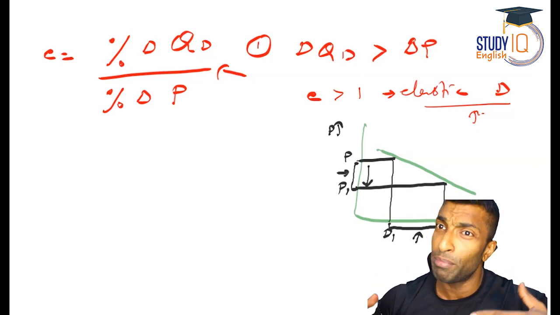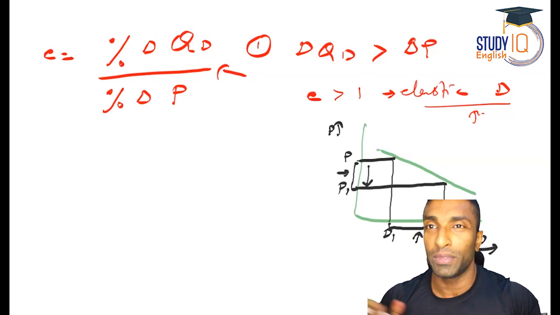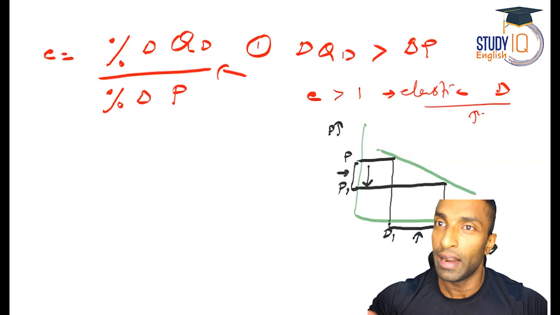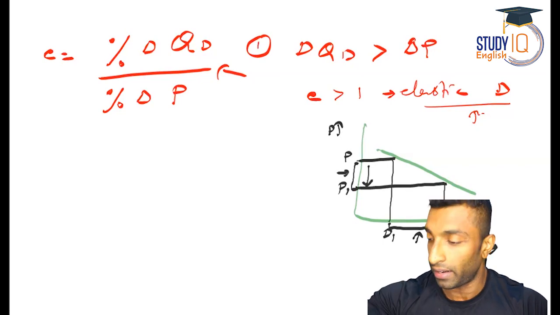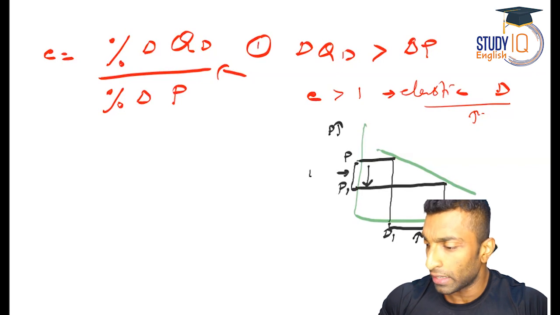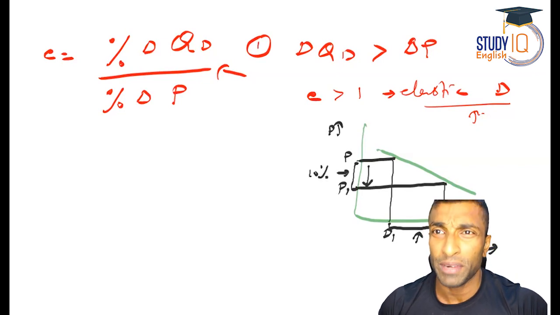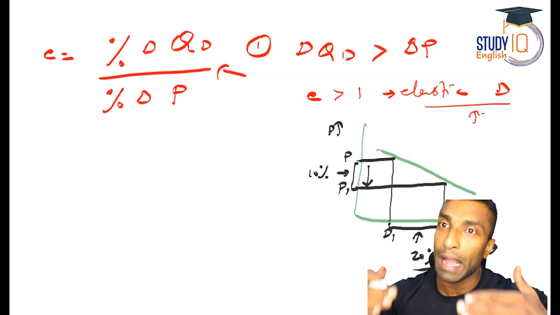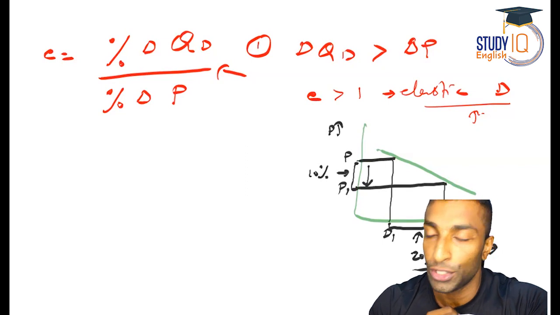A little more flatter will be a little better. But anyway, I hope this is very clear. There is no need for further explanation. The diagram itself will tell you what I want to tell. So the price has changed. If I want, I can put it as 10%. I'm just putting some random numbers so that you can easily understand. So this is going to be, let's say, 20%. Can you see that gap? That gap itself will tell you the entire story.